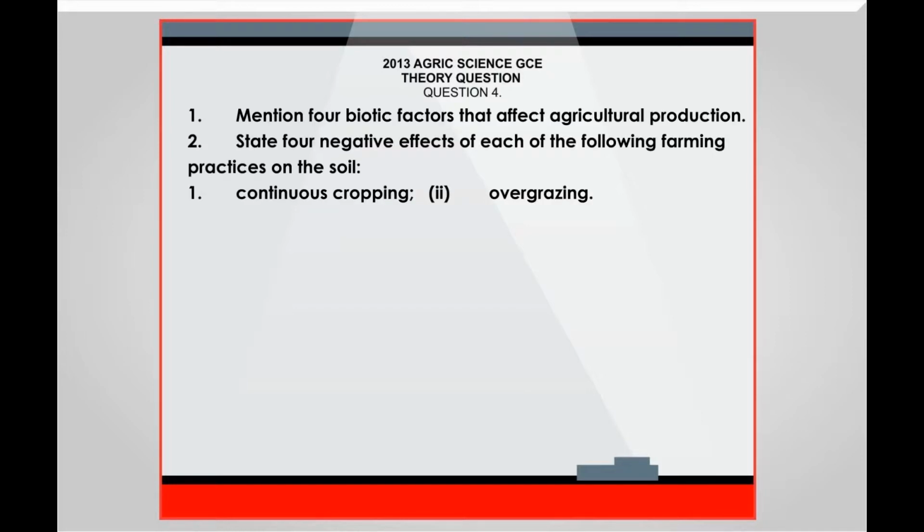Question 4. Mention 4 biotic factors that affect agricultural production. State 4 negative effects of each of the following farming practices on the soil. 1. Continuous cropping. 2. Overgrazing.